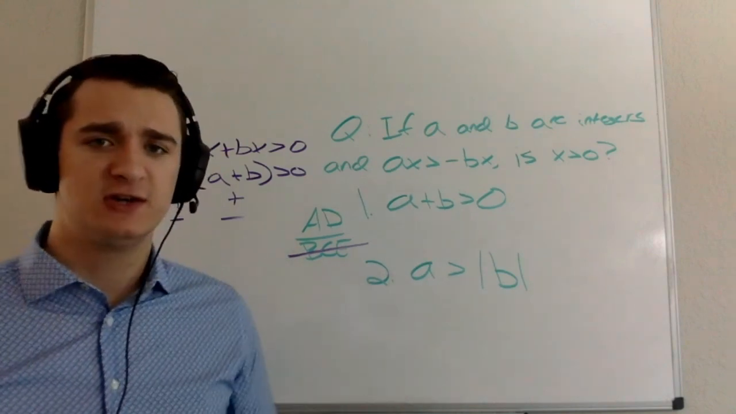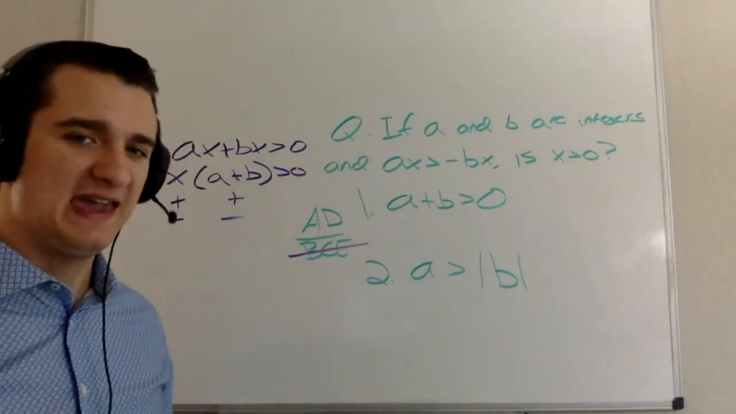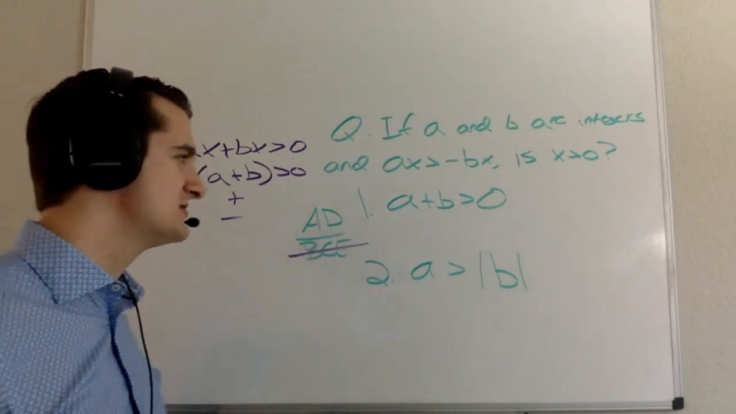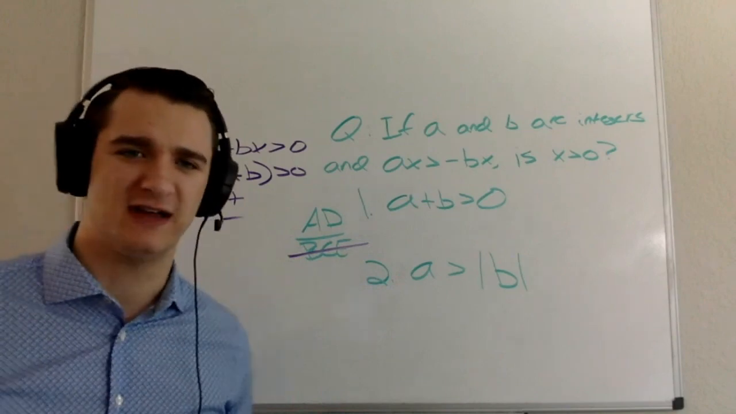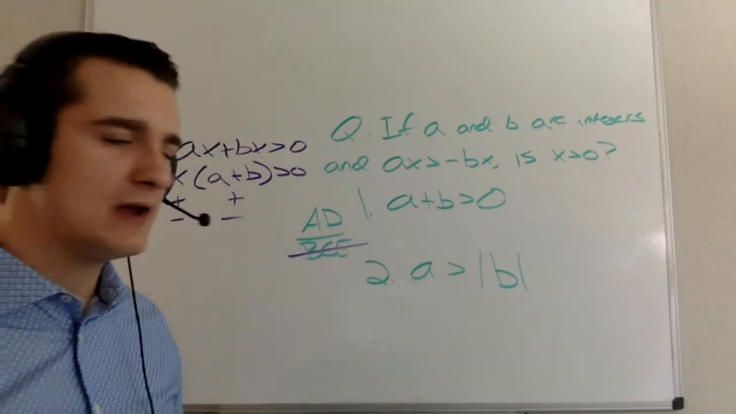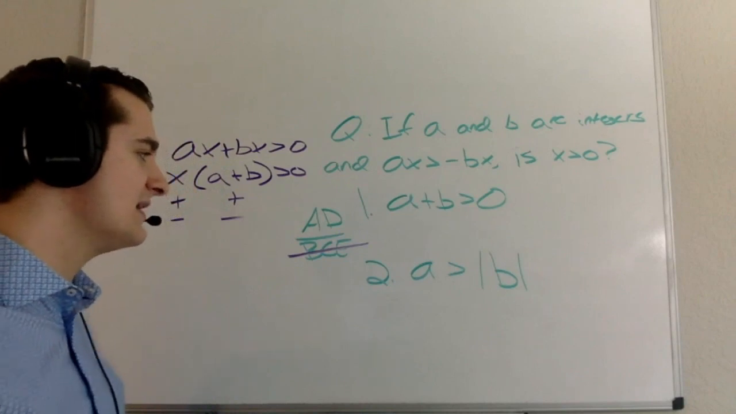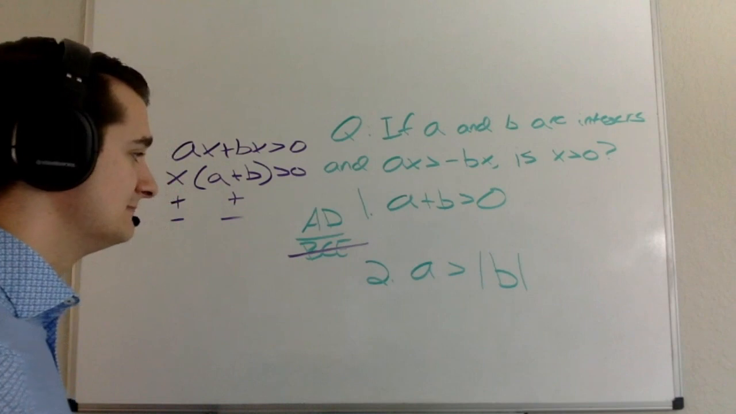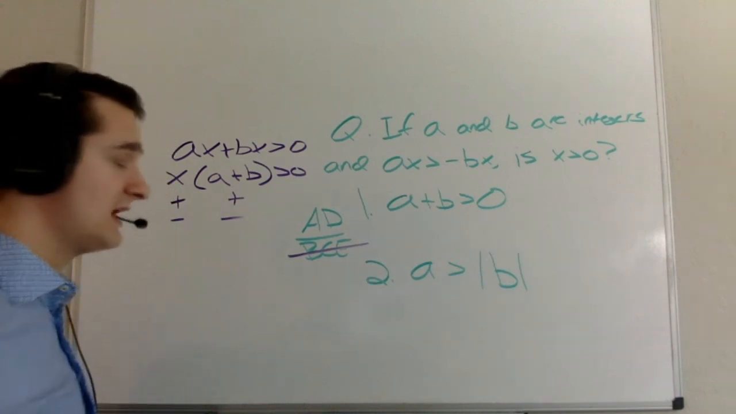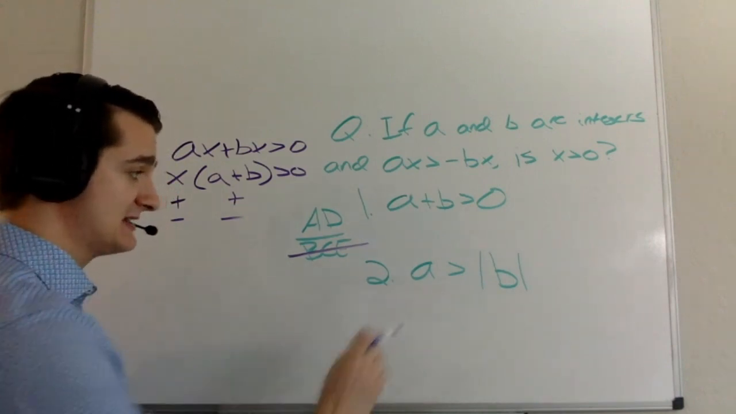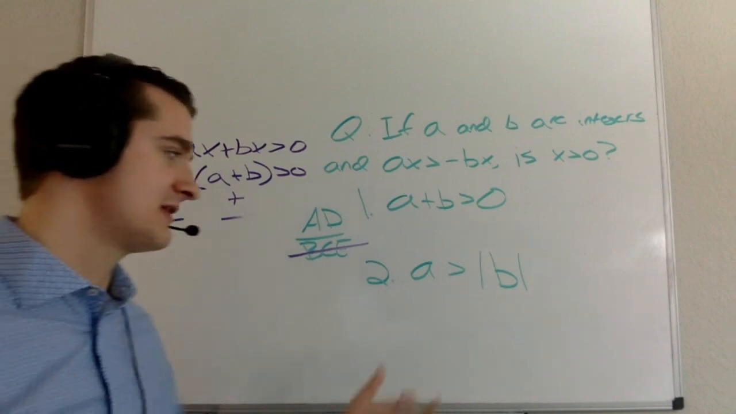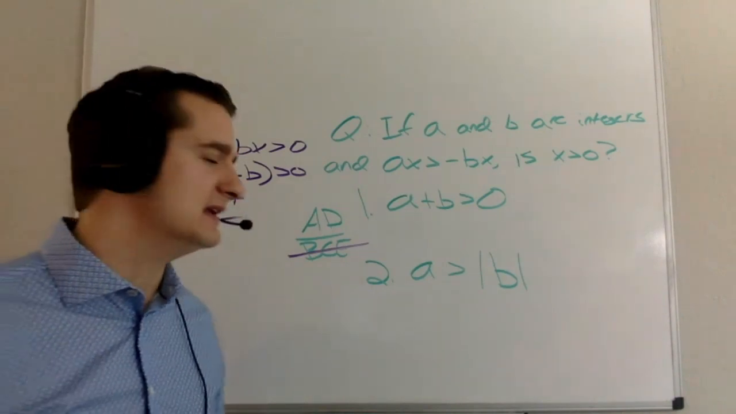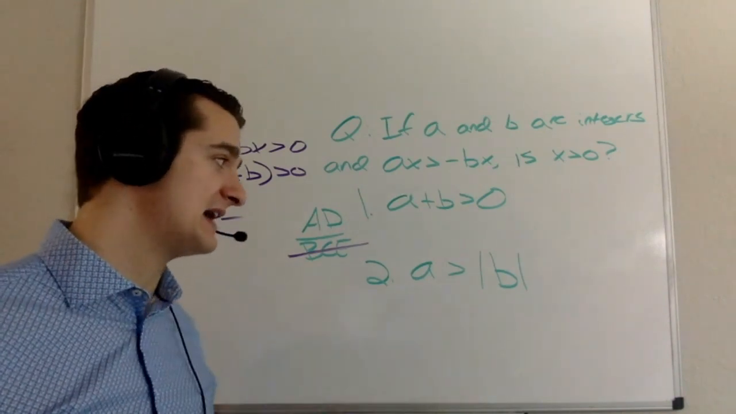When I look at statement 2 here, statement 2 tells me that A is greater than the absolute value of B. So for statement 1, I used a little bit of algebra. Here I'm going to use a little bit of logic. When I think about this, a couple things that I know. Number one, I know that A is positive, right? Because if A is greater than the absolute value of B, the absolute value of B is going to be positive. And so I know for sure that A is positive.